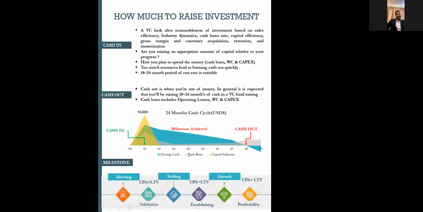And in terms of milestones, the first stage is ideating, where it's only about the idea and you don't have any sort of prototype or even a minimum viable product. Then in the validation stage, the idea gets materialized: you have a prototype, and one or more paying customers. Once your idea gets validated, you will start scaling your business, and for scaling you need capital. So I suggest all entrepreneurs invest on their own for the validation stage and the ideating stage.